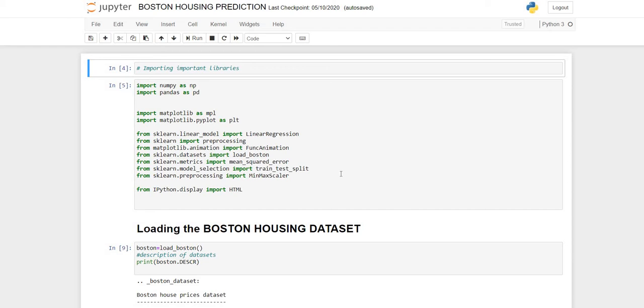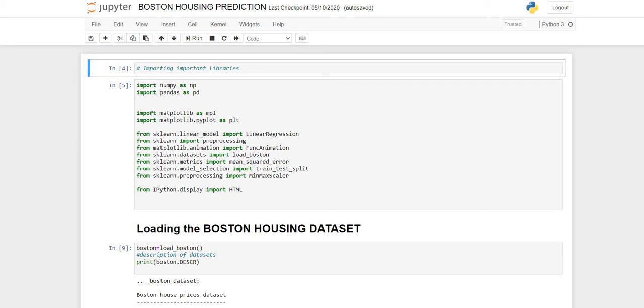So our problem statement is Boston housing prediction. In this assignment, we have to predict the prices of houses for the given data set having various features. So firstly, we have to import various libraries for this process.